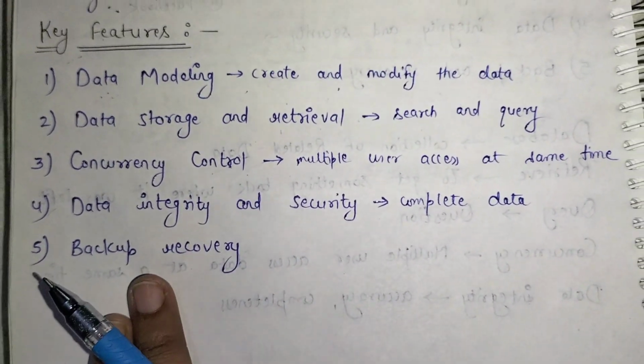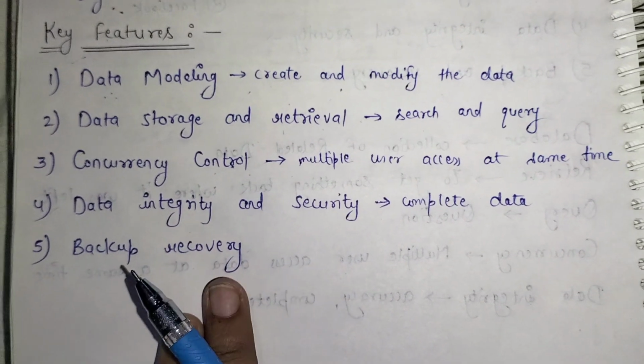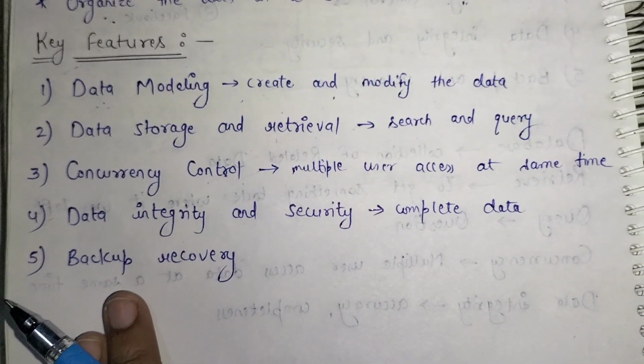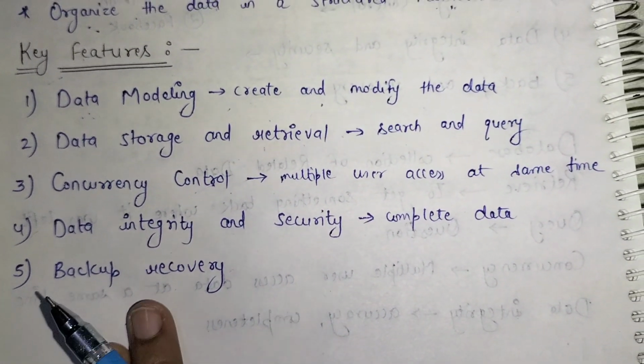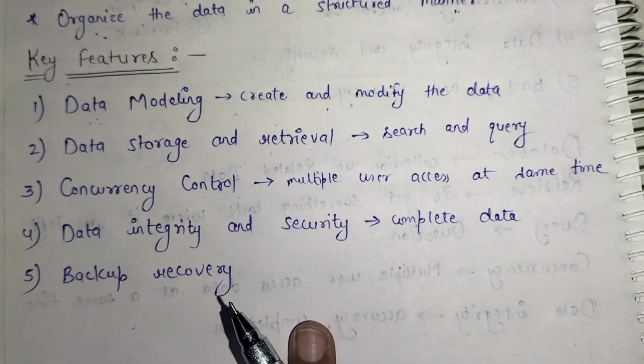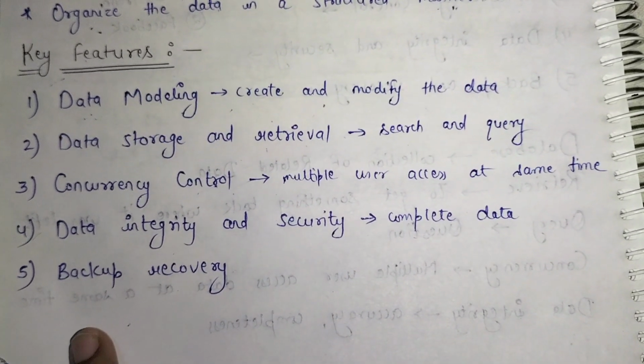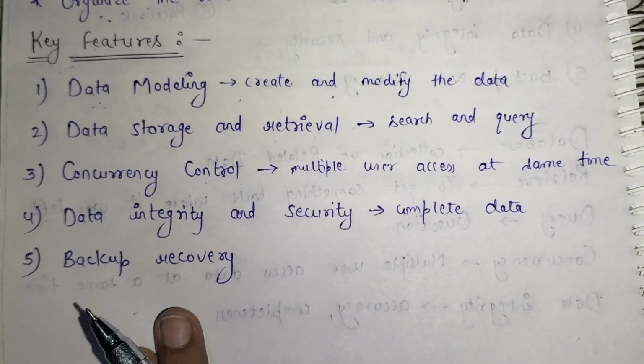Fifth one is the backup and recovery. In this, the user can store the data in a database. So the user, if they want, can get the data and recover the data from the database at any instant of time. It provides 24/7 visibility to the user.